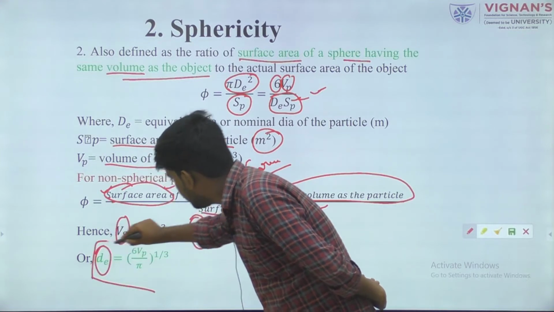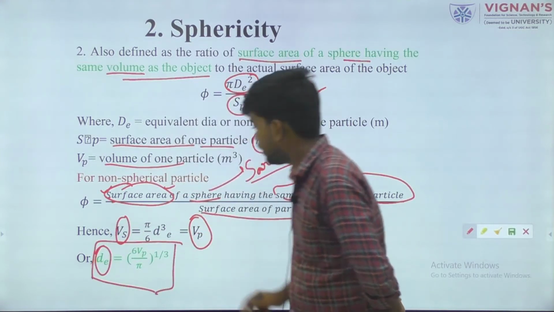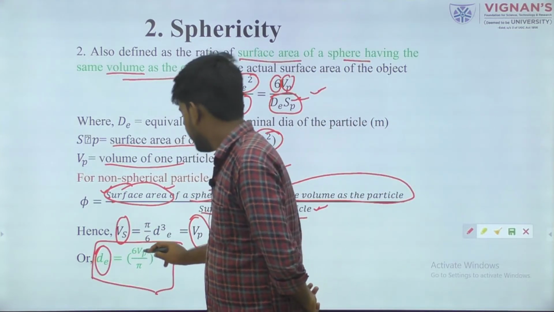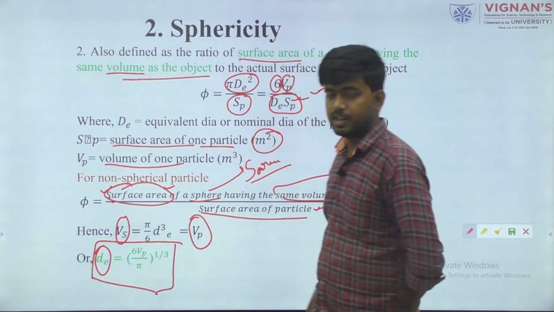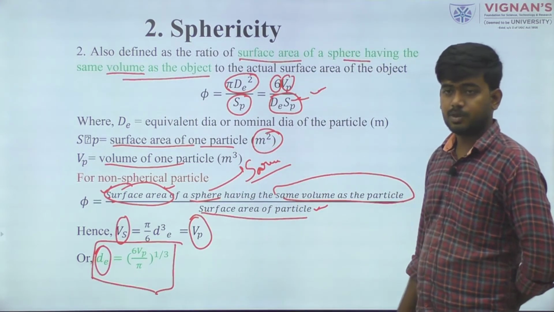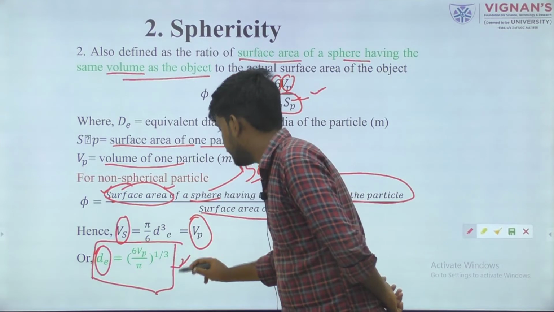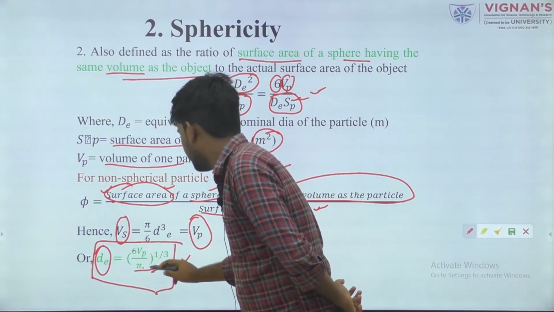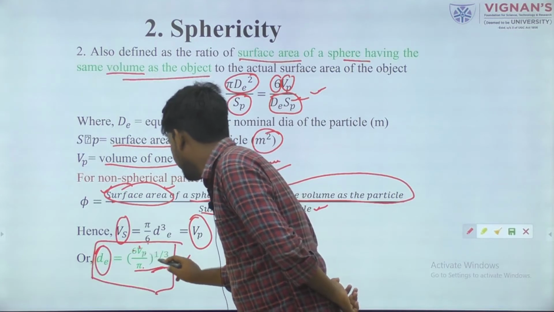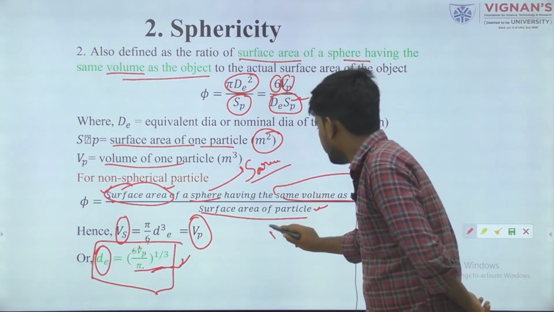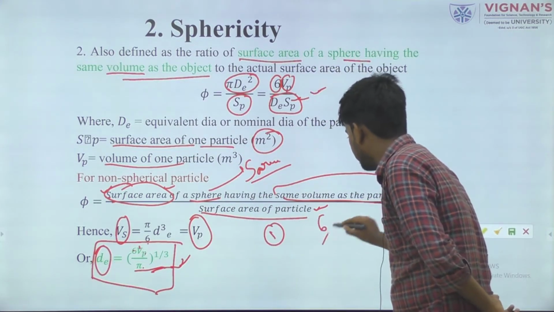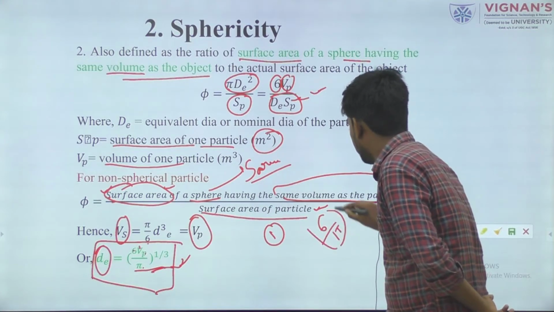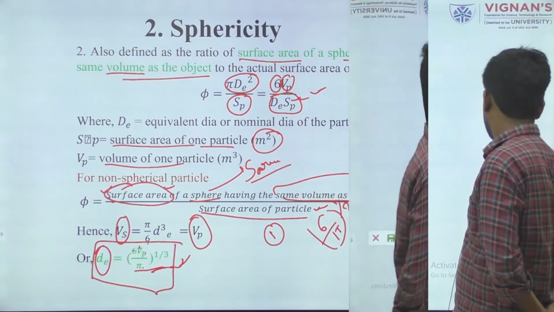This equivalent diameter, 6 by pi Vp to the power 1/3, is very important and is sometimes asked in exams. So remember this value: 6 by pi Vp to the power 1 by 3. If volume is 1, then its value is 6 by pi to the power 1 by 3.